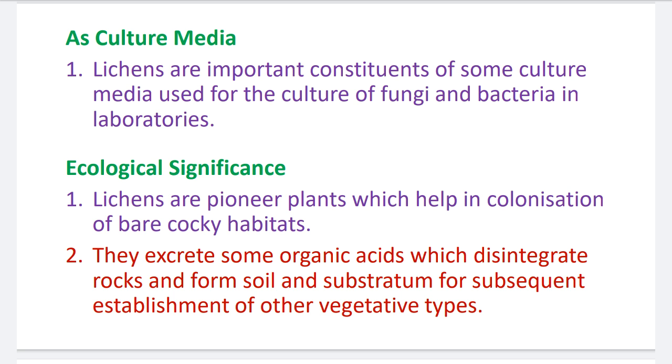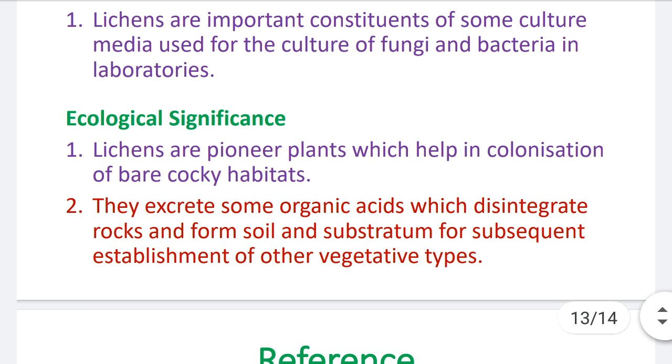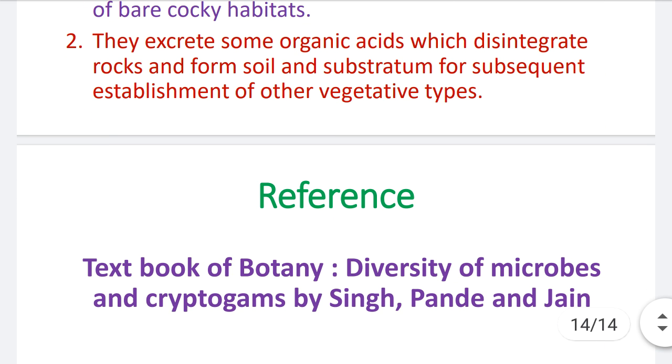vegetative types. So this is one of the important ecological aspects. These lichens grow on bare rocky habitats, and due to secretion of organic acids, the rock, day by day, is converted into soil, and that soil is useful for the growth of many plants. So in this way, ecologically, these lichens are soil formers. Okay, soil making organisms.